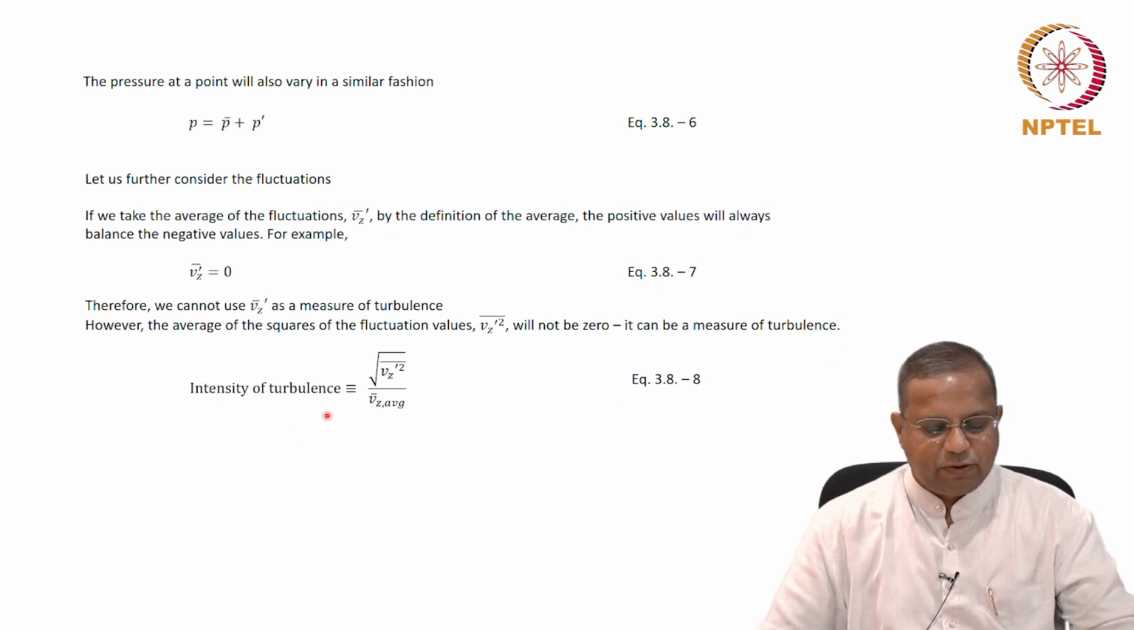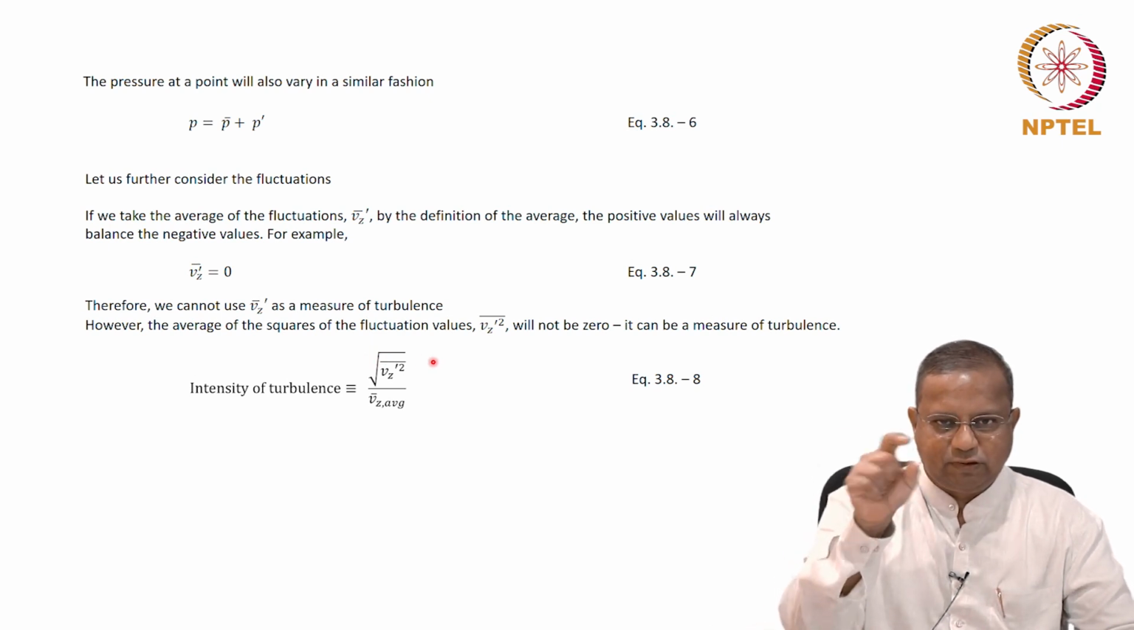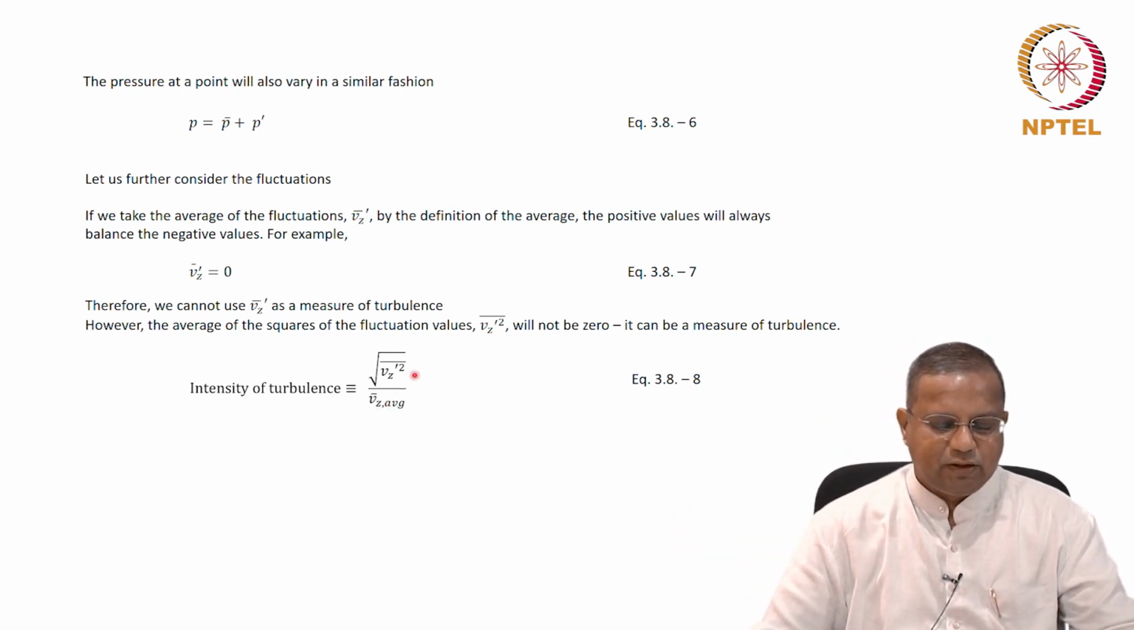In fact, the intensity of turbulence, which is a measure of turbulence, is defined as the square root of the average of the fluctuating velocity squares, which means you take the fluctuating velocity, you square it, then you add all the squares and then take the average. If you take the average, it will be a square term. The units would be velocity squared, and therefore you need to take the square root to get it in the units of velocity. Once all that is done, you divide it by the average velocity, and that is called the intensity of turbulence. Equation 3.8-8.